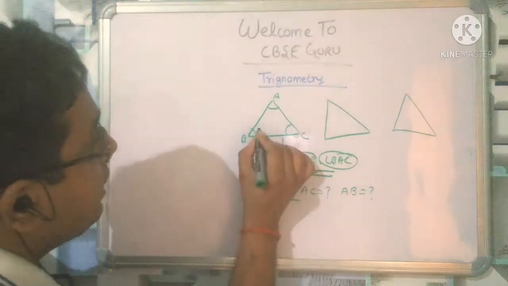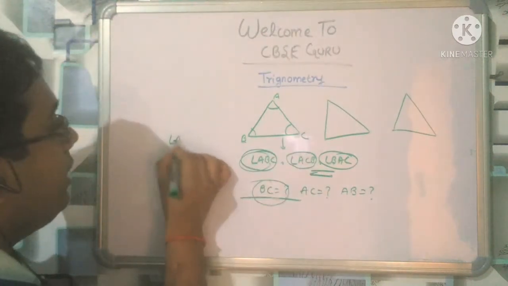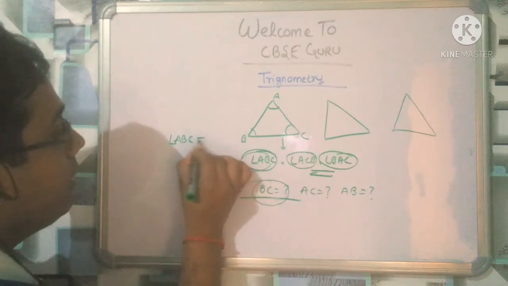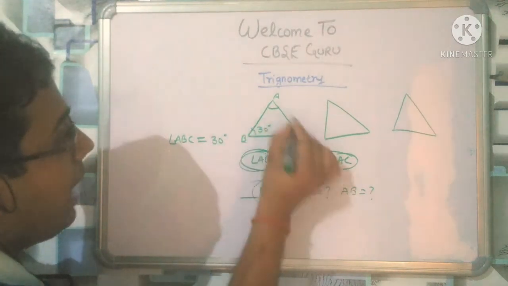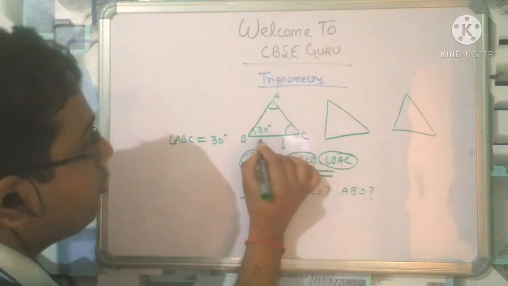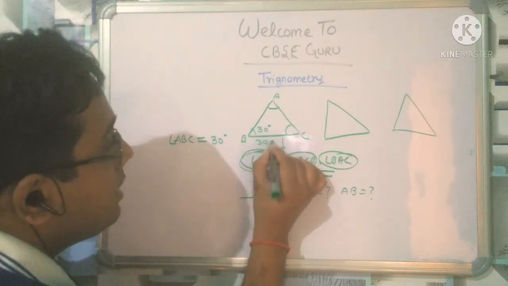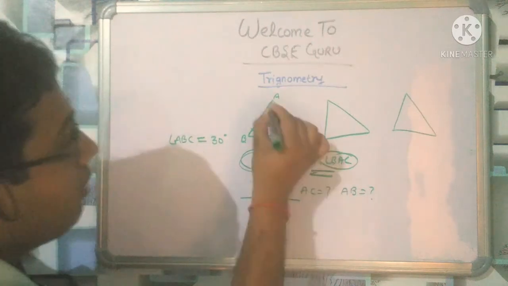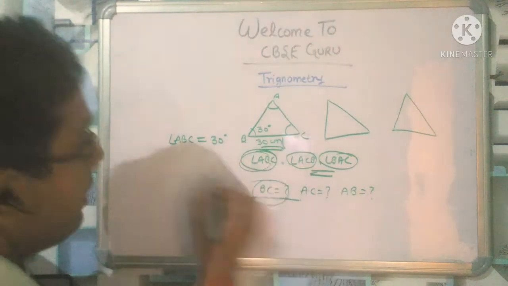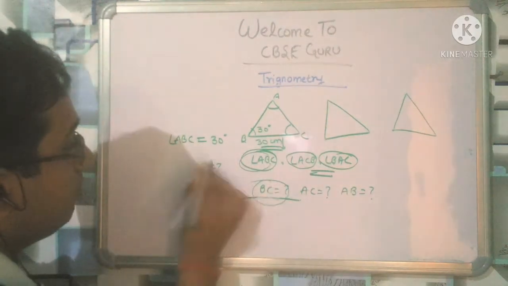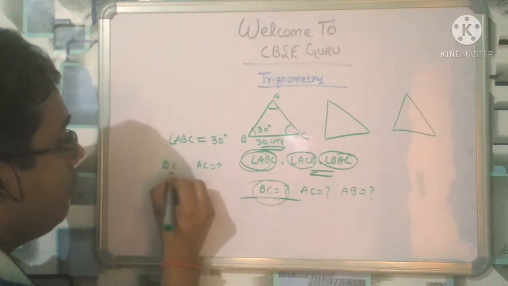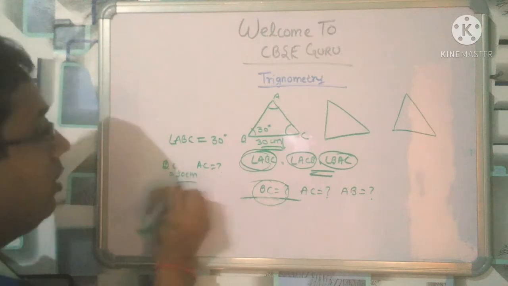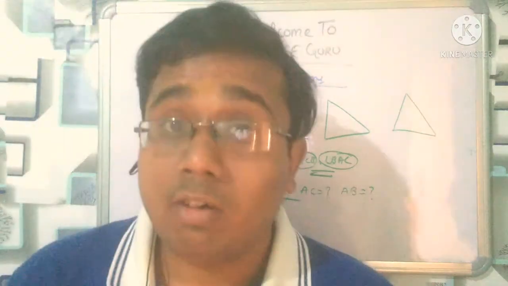Let us suppose here angle ABC is given, let us suppose 30 degrees, right? It is given 30 degrees. I have to calculate AC. Let us suppose BC is equal to 30 centimeters, right? So I have to calculate AC. AC equals what, if BC is equal to 30 centimeters? How to calculate? What is the concept of calculation?